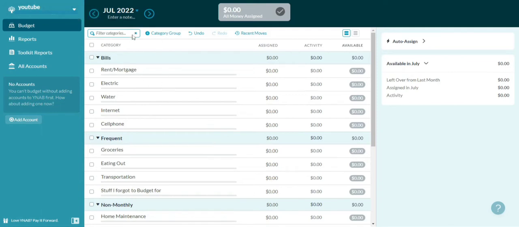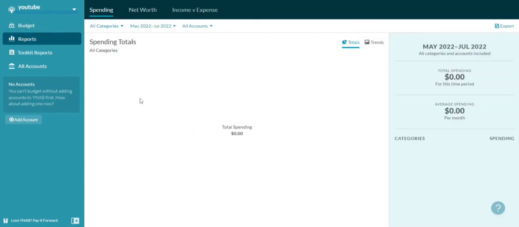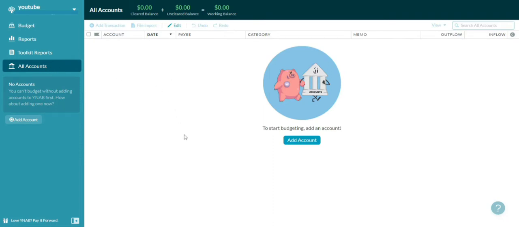But here you would have your budget right here. Then you would have your reports. So let's say, for example, you want to know how much money you spent in gas in a certain month or 2 months. You can look it up here. And then you have all your accounts. All your accounts is where you store your checking account. You store your credit cards. If you have student loans, car loans, or personal loans, you'll add them here. And YNAB will be able to create a plan, or you will create a plan with YNAB, in order to pay those debts down, because that's what we want to do. We want to pay our debt down.